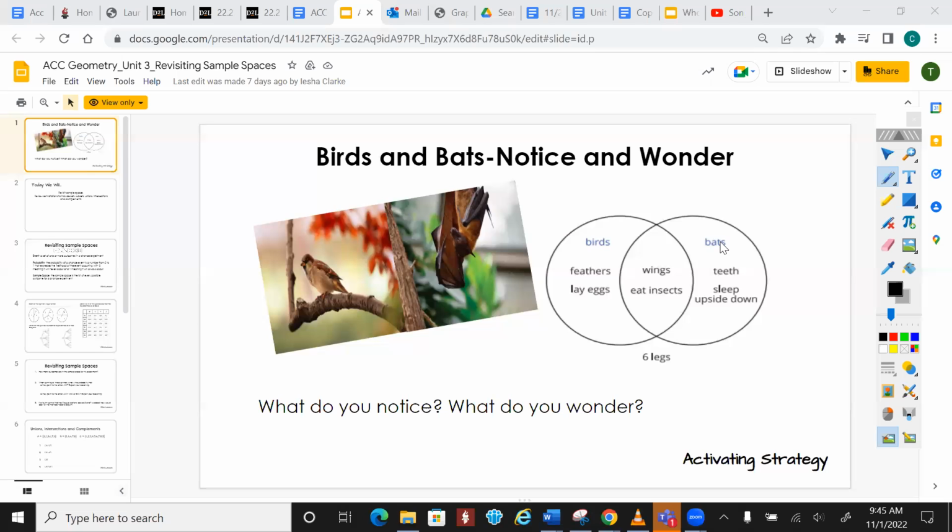Go ahead. Birds lay eggs. What about bats? Bats have... That's why bats are mammals. Bats are mammals. Yeah. Okay, you got something else?